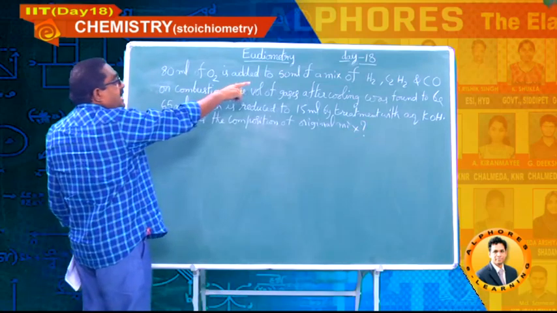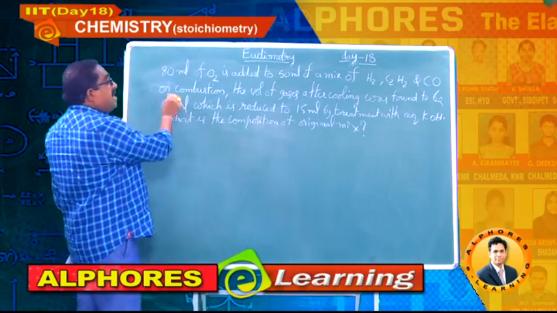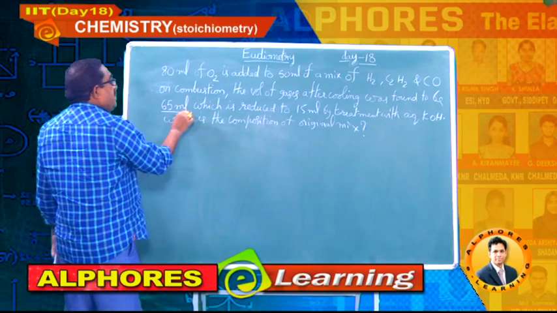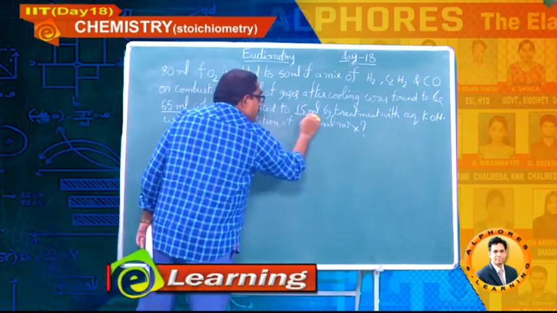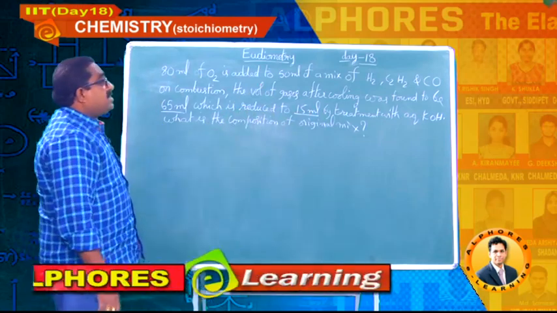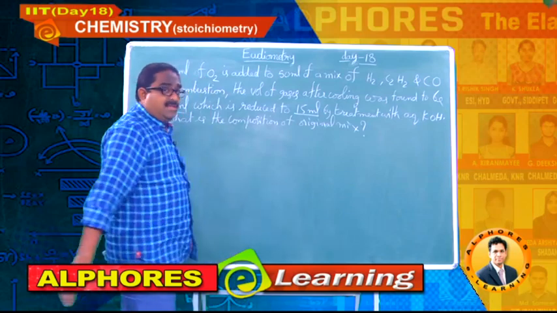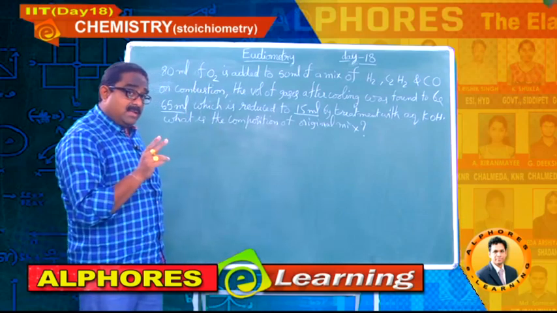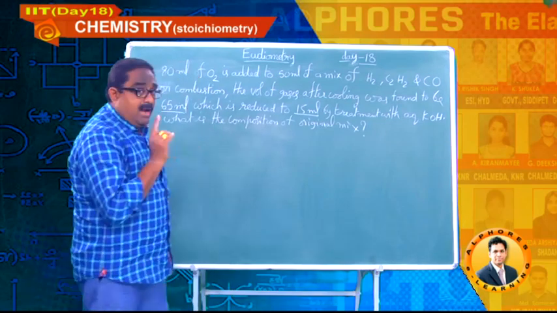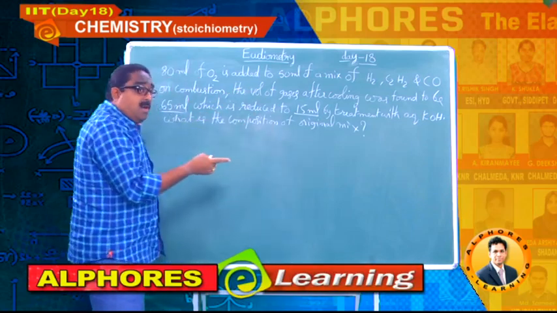80 ml of oxygen is added to 50 ml of a mixture of hydrogen, acetylene and carbon monoxide. On combustion, the volume of gases after cooling was found to be 65 ml, which is reduced to 15 ml by treatment with aqueous KOH. And finally, you have to find the composition of the original mixture. In the previous session, I discussed a mixture of three gases, one among them neon, a noble gas, non-reacting. But here, I have changed the model. All three undergo combustion here.